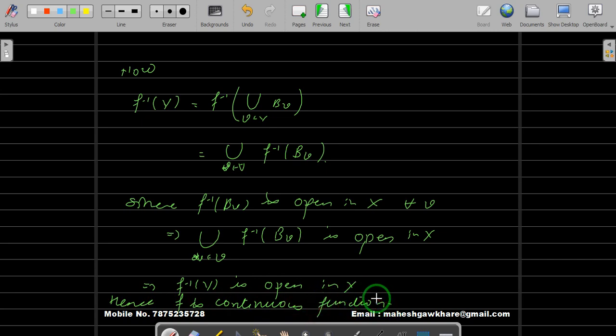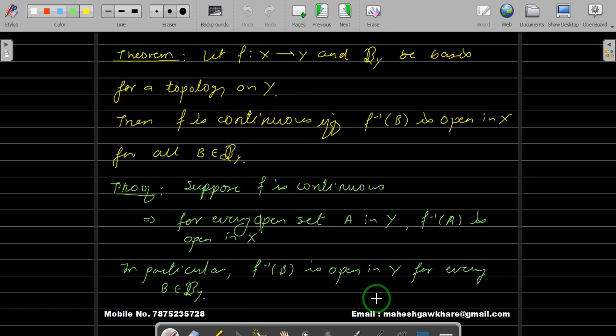So to prove continuity, it is not necessary to take any arbitrary open set. You can be specific and use the specific open sets there. That is what we have proved.